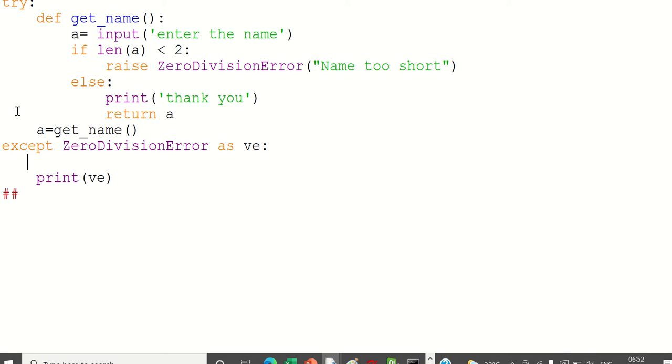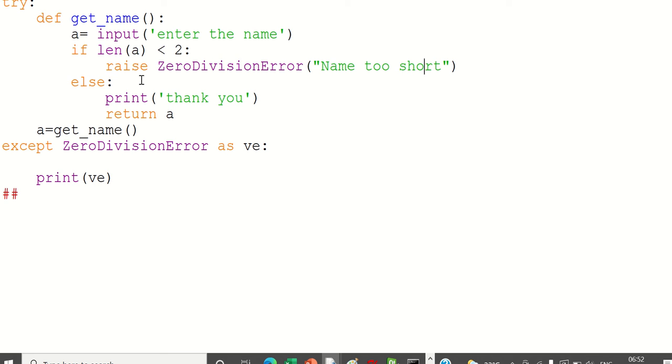You will never see a person with a one letter name, unless it is some unusual case. So then what we are doing, we are raising an exception, zero division error, name too short.